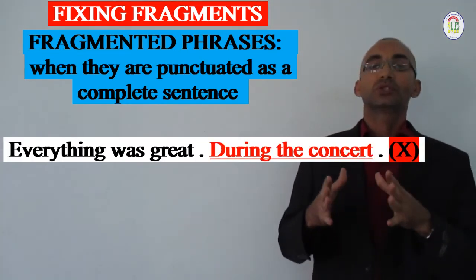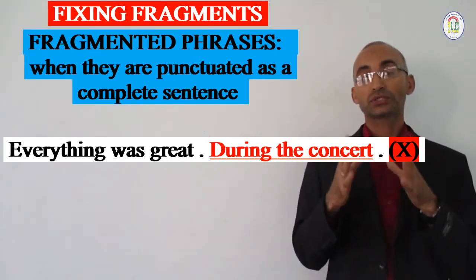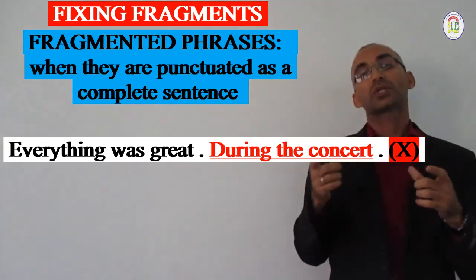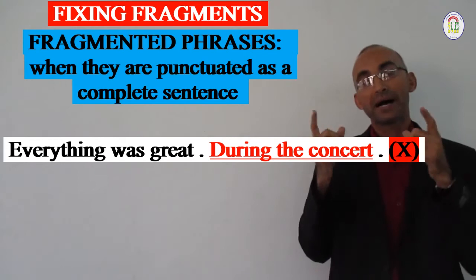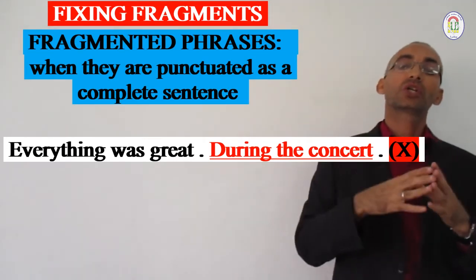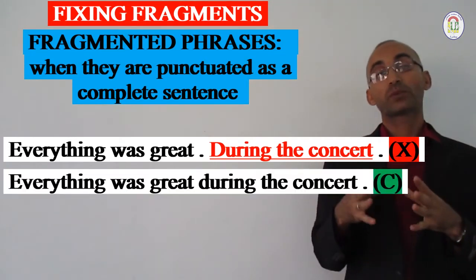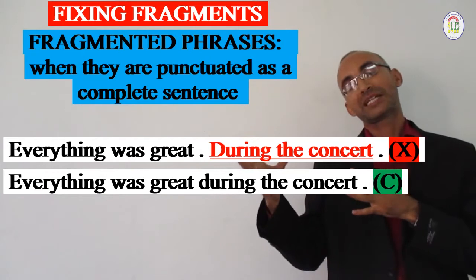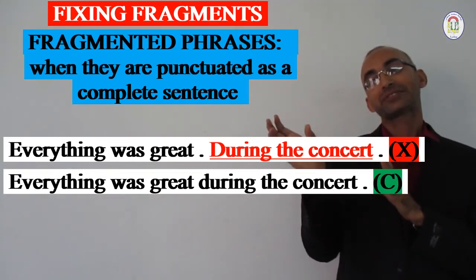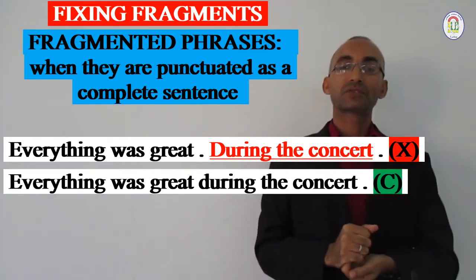During the concert." Here I correct this by joining the phrase to the main clause: "Everything was great during the concert." Separating the phrase as a separate sentence with a full stop is a mistake.